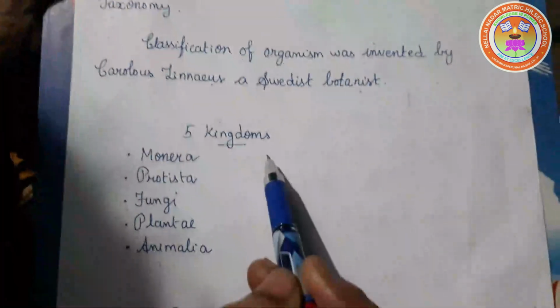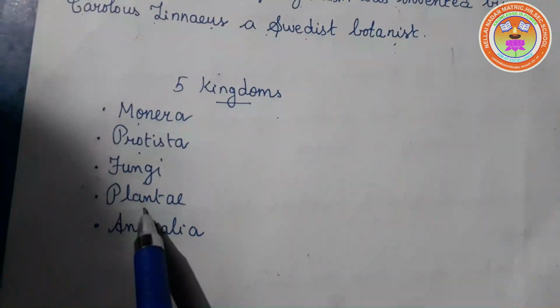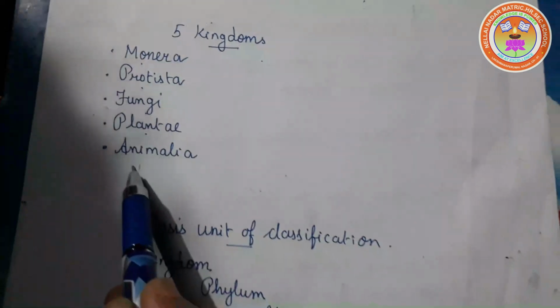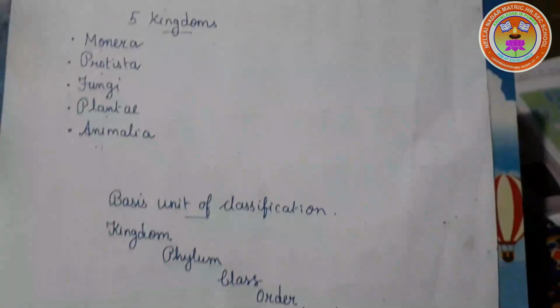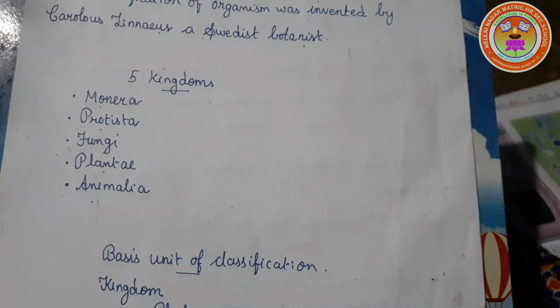The 5 kingdoms are Monera, Protista, Fungi, Plantae and Animalia. These groups are based on cell structure, mode of nutrition, body organization and reproduction.